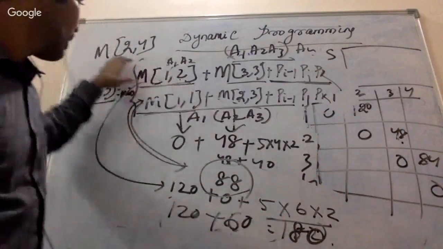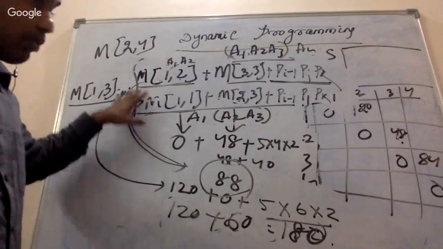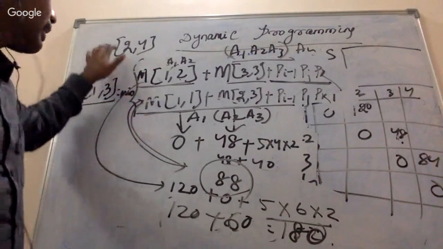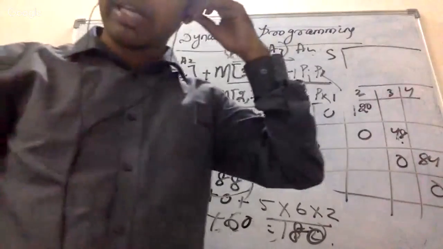Just try to calculate, write down what will be the solution, what will be the different values, and what is the value of M24. I'll be back in a minute.